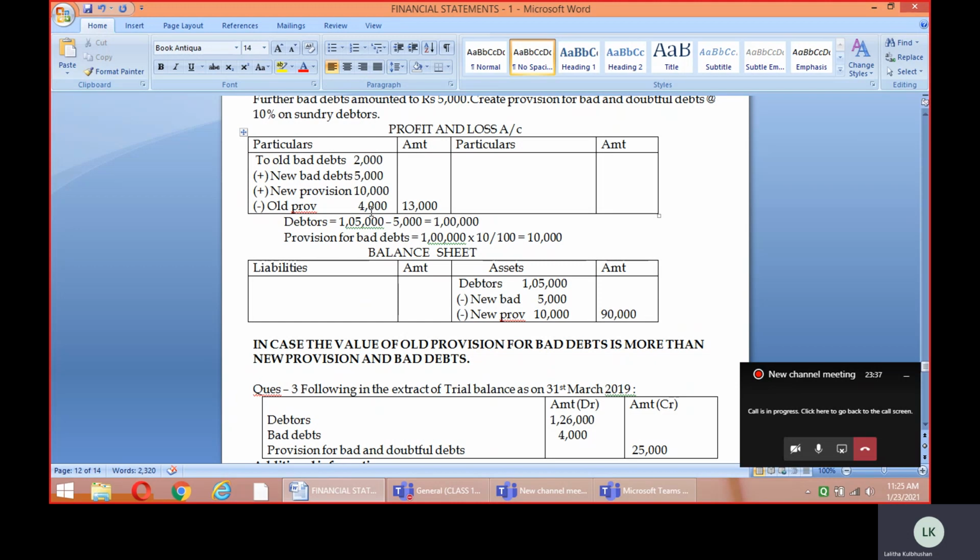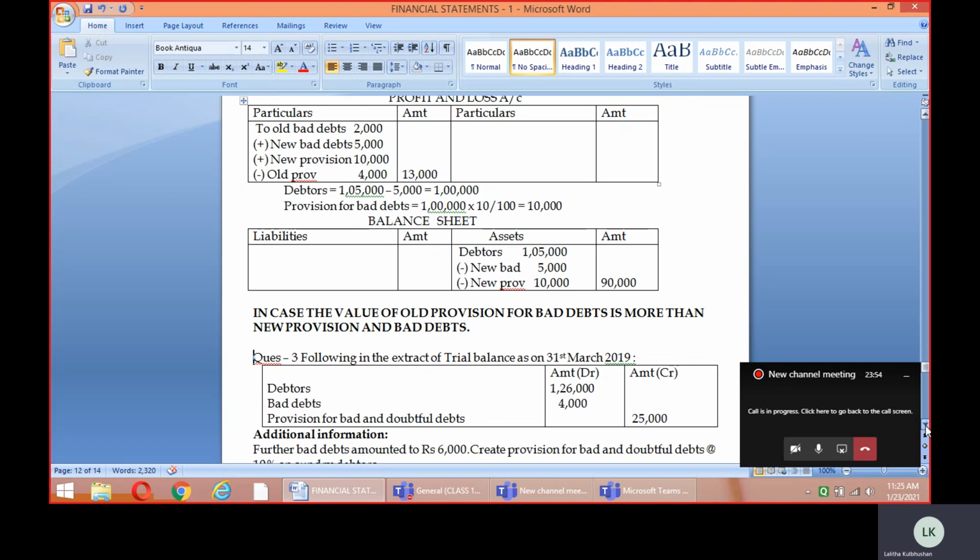If the value of the old provision exceeds the total of the old bad debts, new bad debts and new provision, then the old provision needs to be taken to the credit side of the profit and loss account. Based upon this theoretical concept, let's discuss one particular question so you will be even more clear what I mean here.